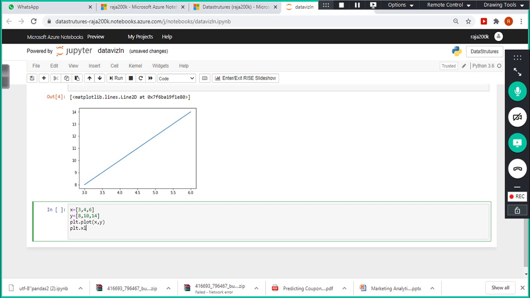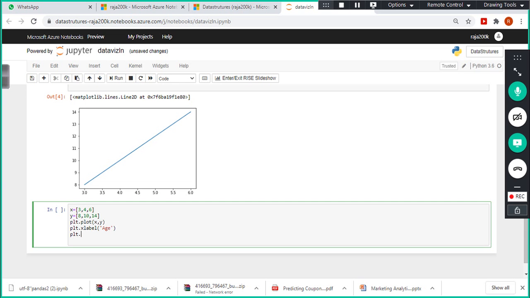Okay, plt dot xlabel. I'm going to give the x label, it's a function. What is the x-axis all about? So give some context to it. I'm going to give some context by labeling them with some meaningful name, age and income, something like that.